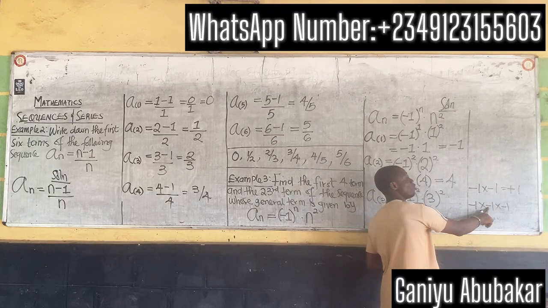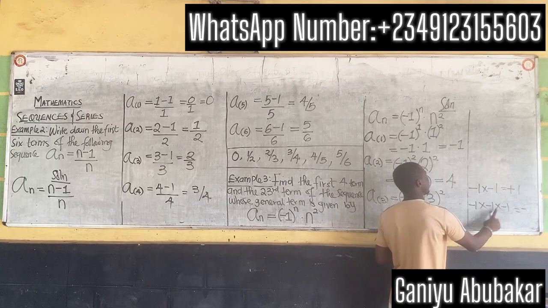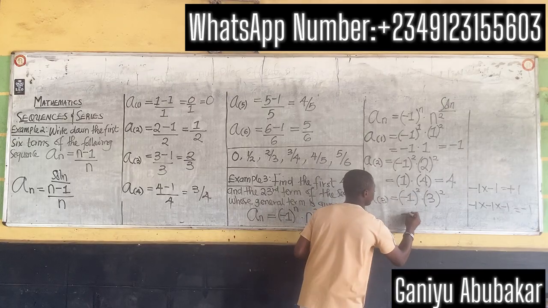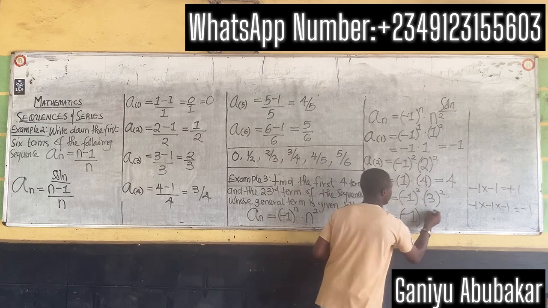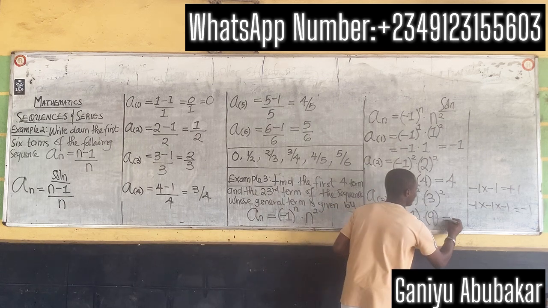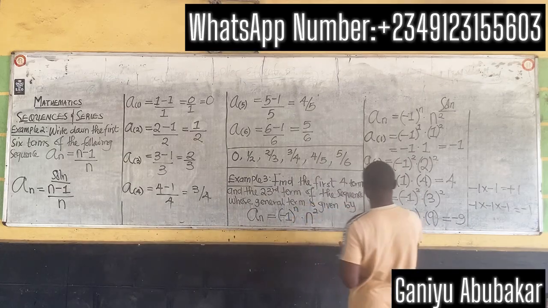Minus times minus gives you plus. Plus times minus gives you what there? Minus. 1 times 1 times 1 gives you 1. So -1 is my answer. So (-1)^3 gives you -1, right? Dot 3 squared gives you 9. Multiply -1 by 9, that gives you -9. Alright, I've put n as 3.